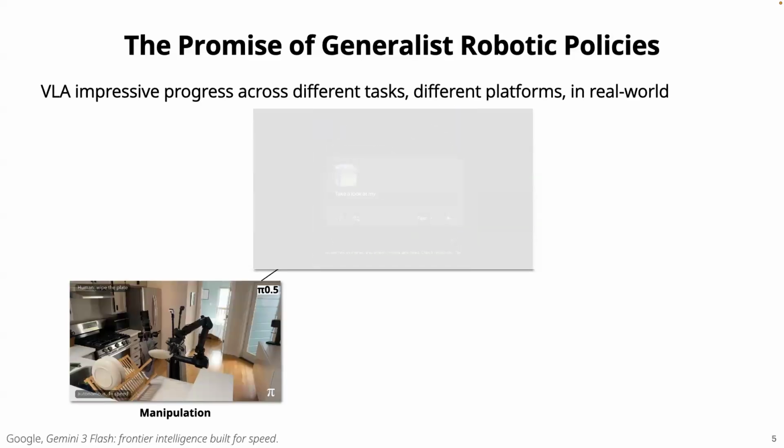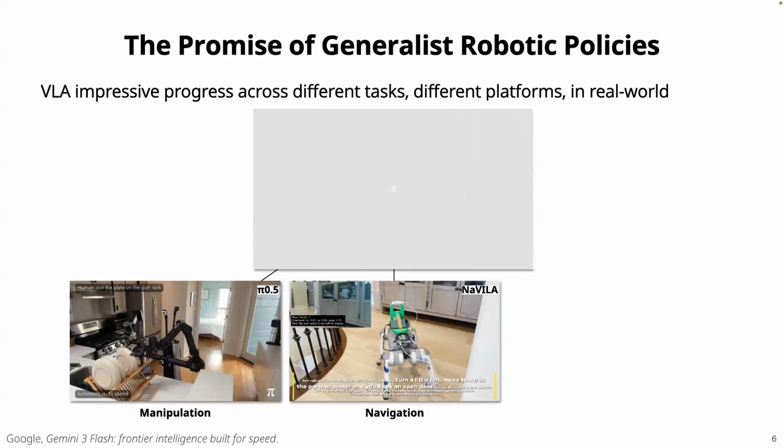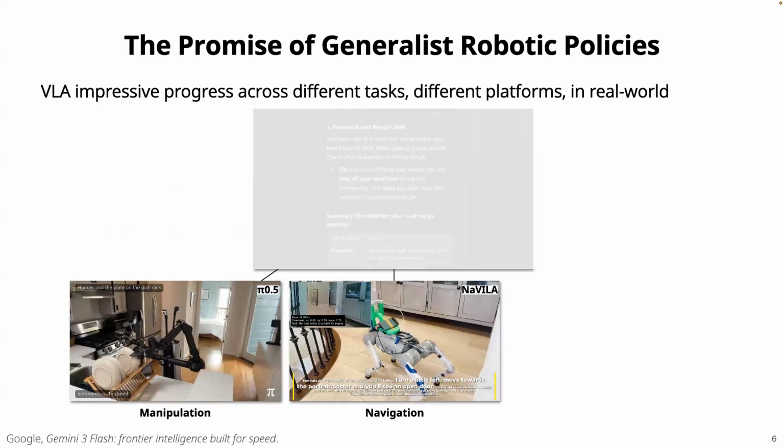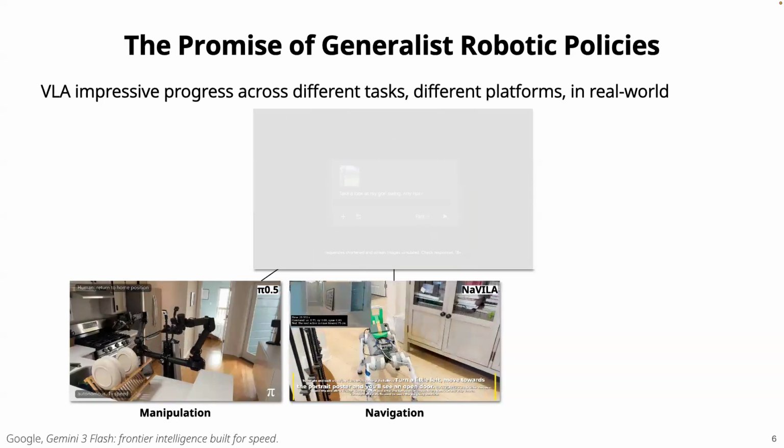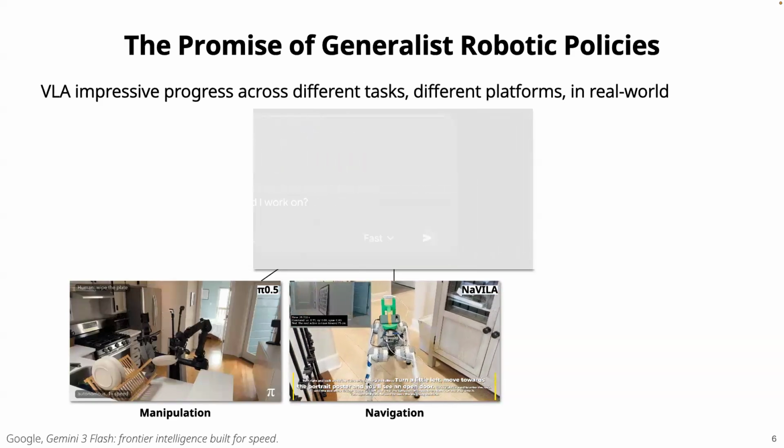This has already led to pretty impressive progress across different tasks, different platforms, and in the real world. For example, for manipulation, we can now see robots performing real household activities, such as picking up plates and wiping them. Similarly, in navigation, robots can follow language instructions to move through indoor and outdoor environments.